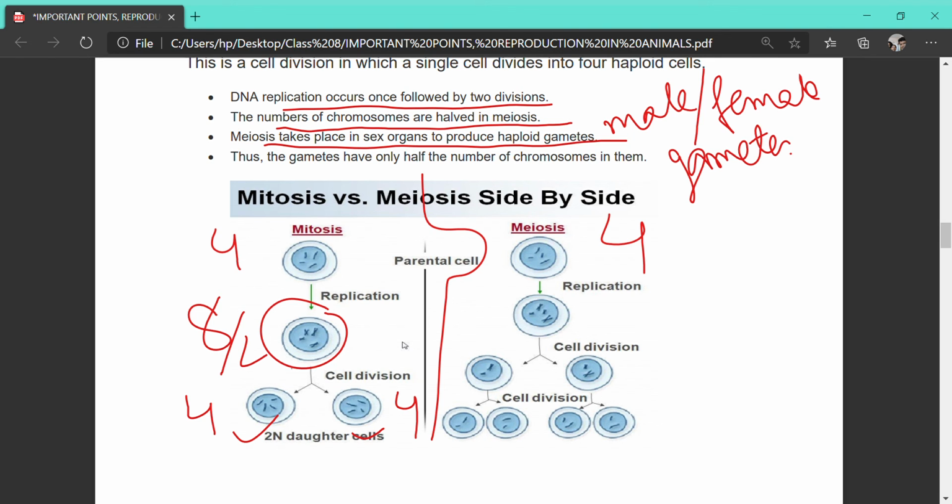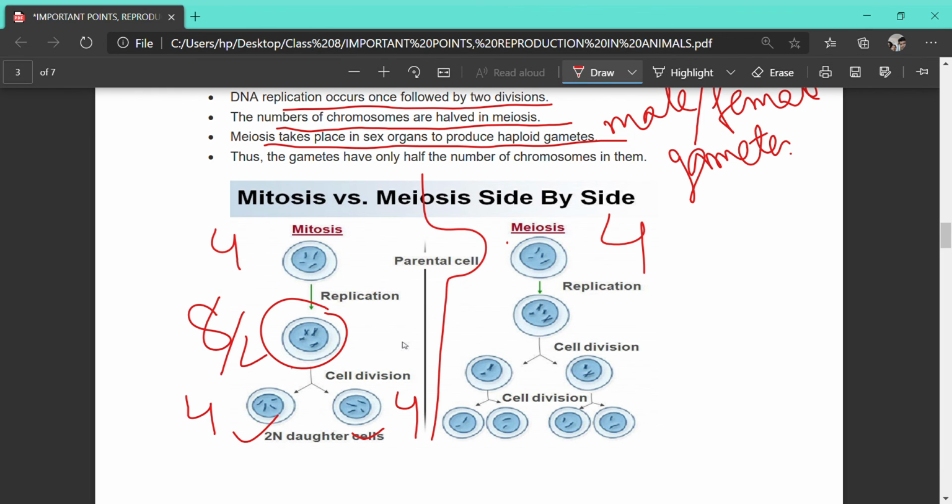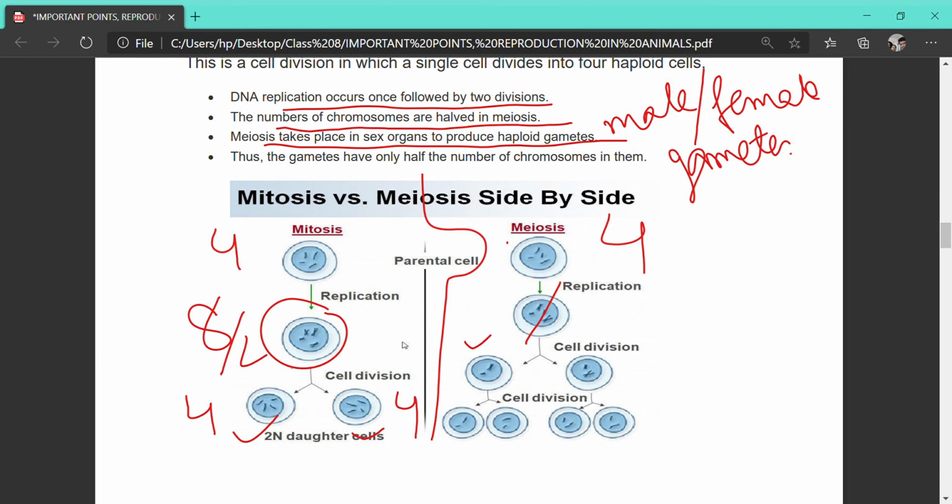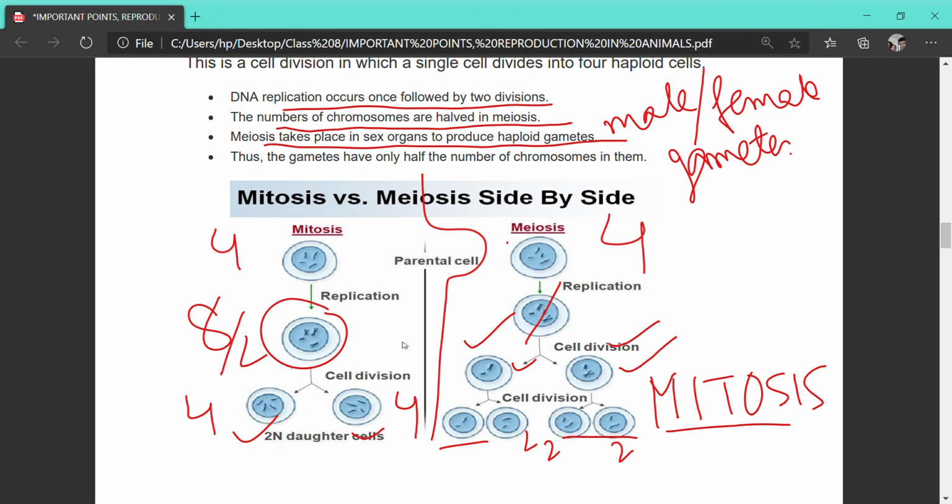Over here in meiosis, there is DNA replication, but then the 4 chromosomes get halved into 2. So these two daughter cells have 2 chromosomes each, although the parent has 4. Ultimately, they will divide again, similarly to mitosis, in the last stage, and it will produce 4 daughter cells which have only 2 chromosomes, that is, half the number of chromosomes present in the parent cell. So this is about meiosis.